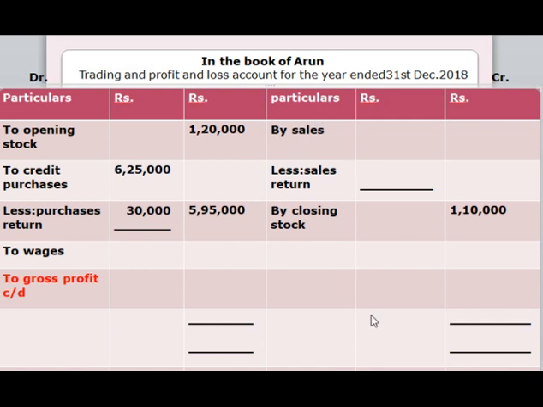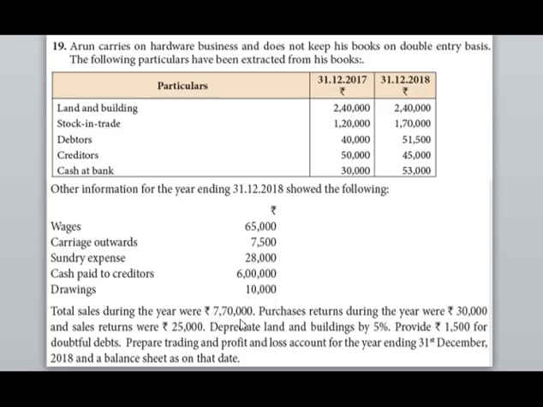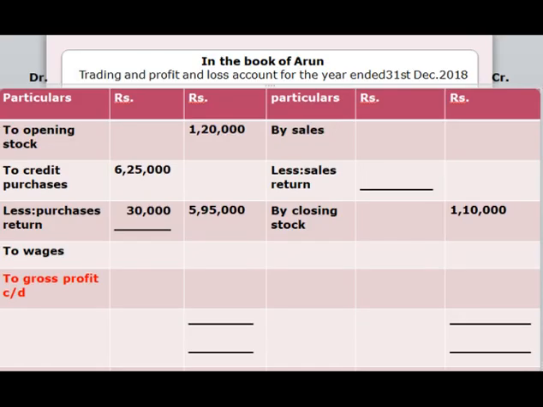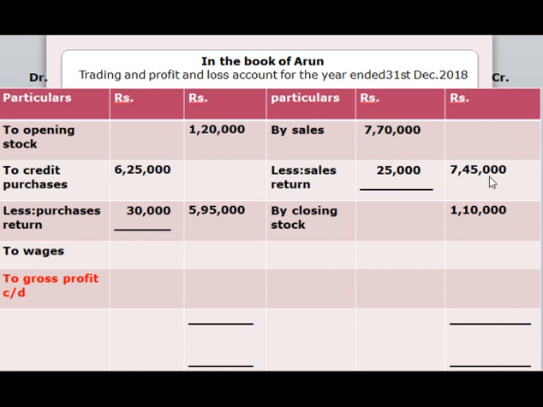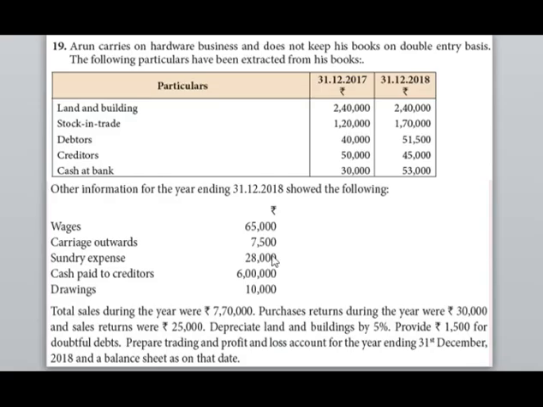The amount for sales is 7,70,000 and the amount for sales return is 25,000. Then we have to subtract 25,000 from 7,70,000, which gives you 7,45,000. The amount for wages is 65,000.